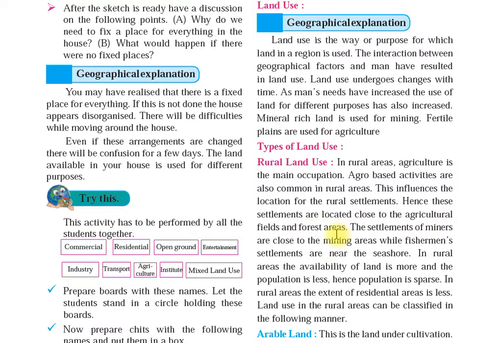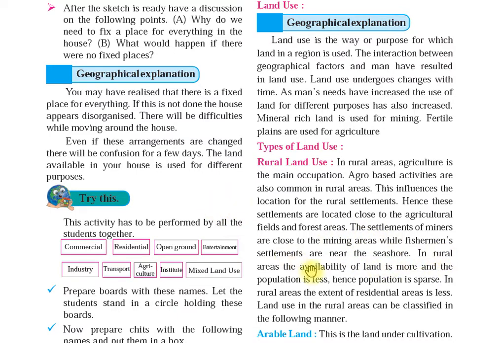So in villages, where your houses are, close to your house, what will you be having? You'll be having agricultural land. The settlements of miners are close to the mining area, while the fishermen settlements are near the seashore. They will be staying close to the seashore.